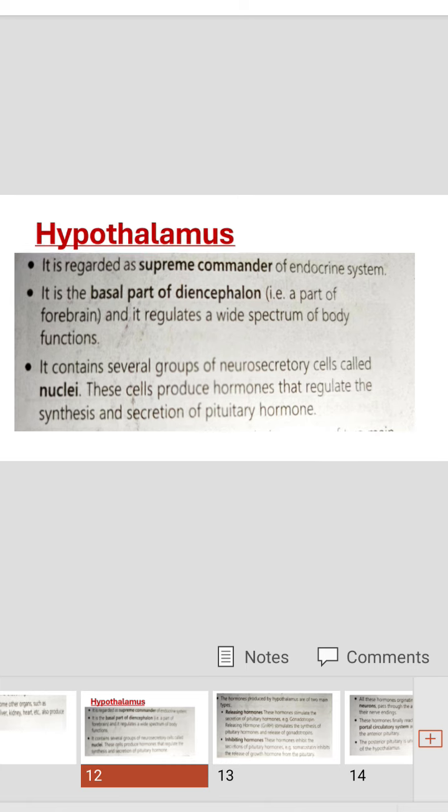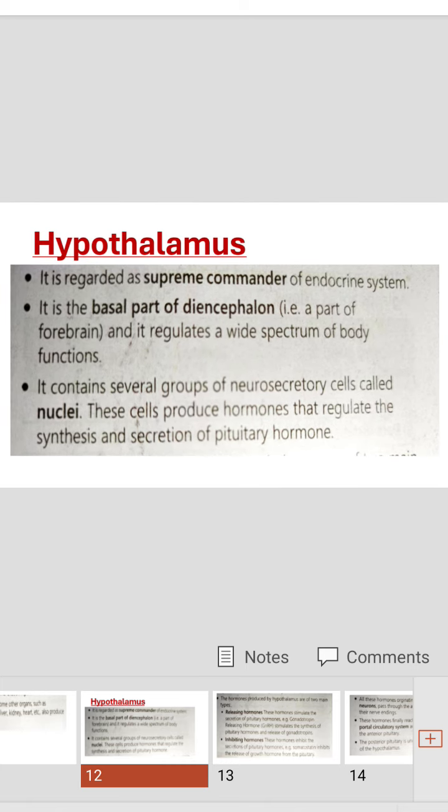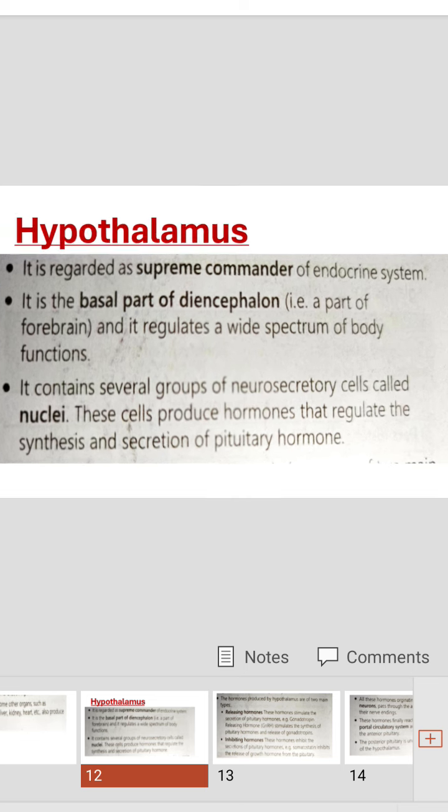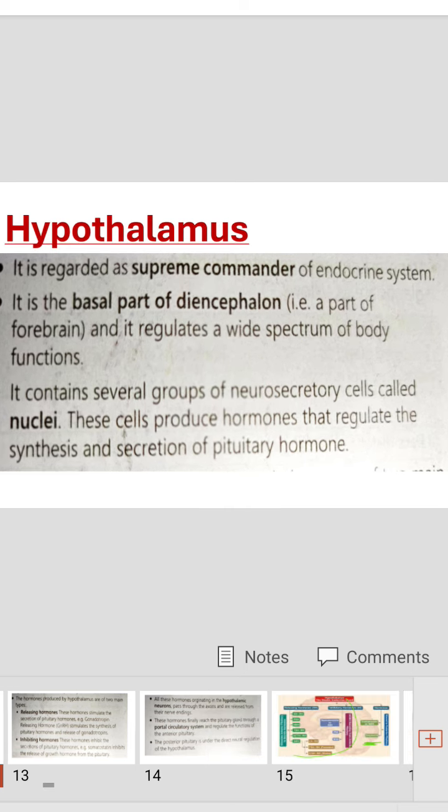Next, the hypothalamus contains several groups of neurosecretory cells, which are called nuclei. These neurosecretory cells produce hormones that regulate the synthesis and secretion of pituitary hormones.